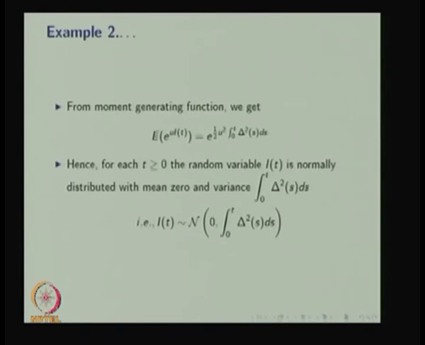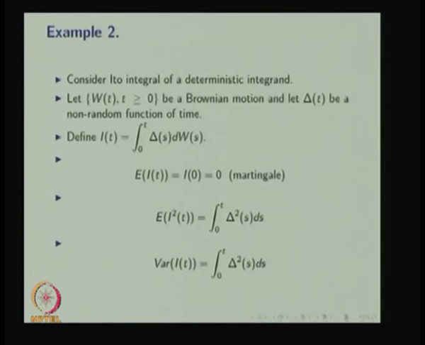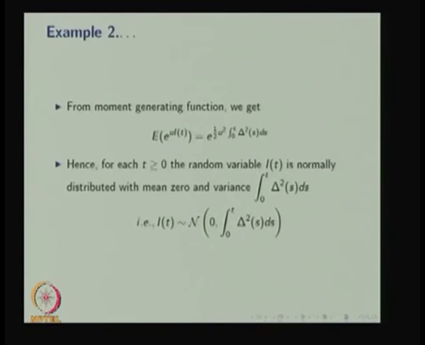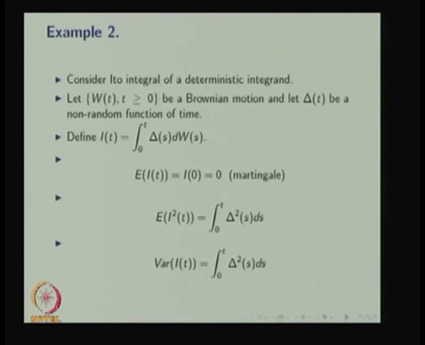So in this example, we are finding the mean and variance of I(t) as well as the distribution of I(t), when the integrand is a non-random function of time.